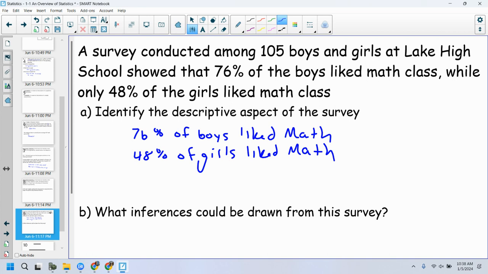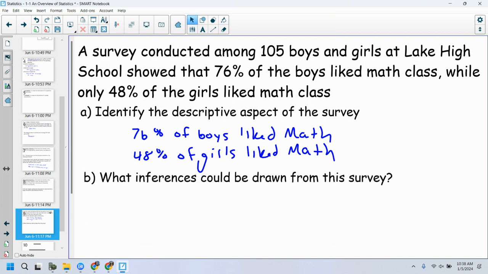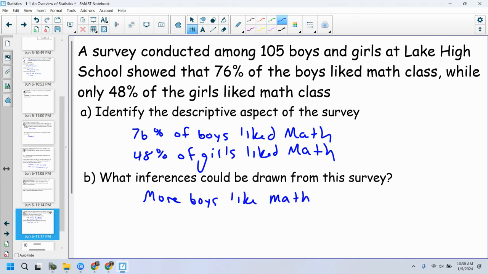That's just showing you what I found. It's just saying, here's the evidence, here's what I have, take it and do with it what you want. That is the descriptive aspect. What inferences could be drawn from this survey? Well, you could make a statement that more boys like math than girls.